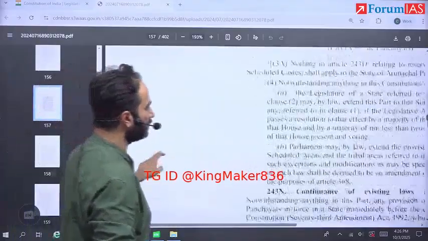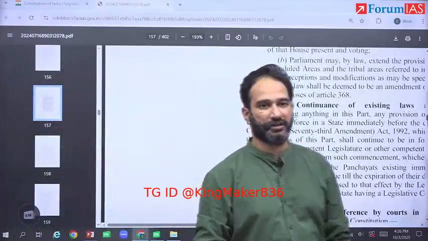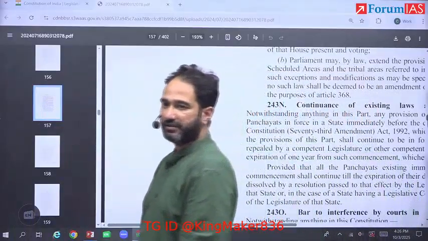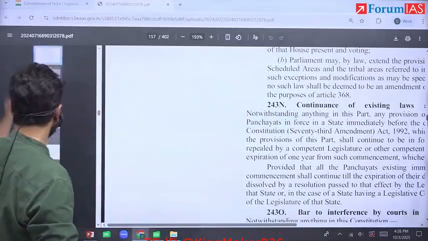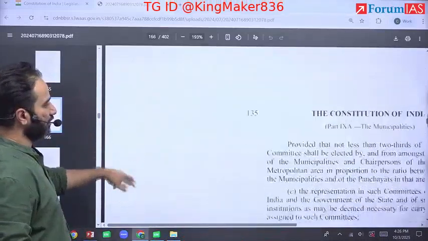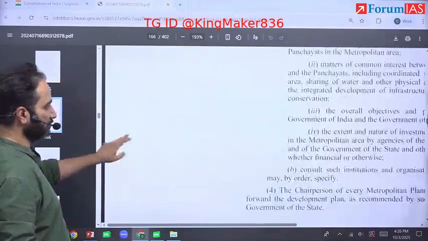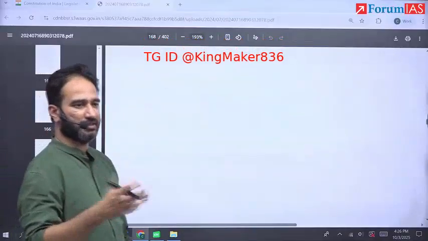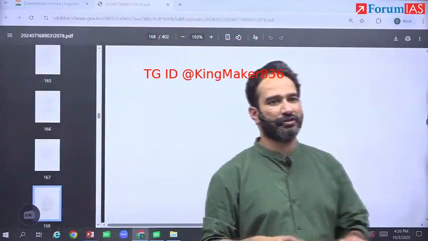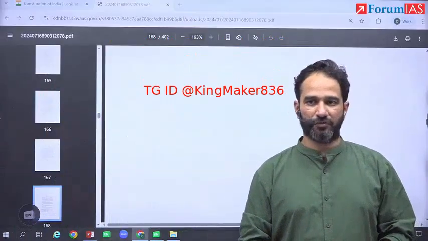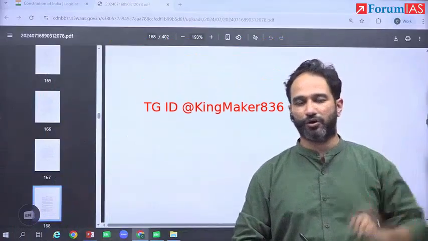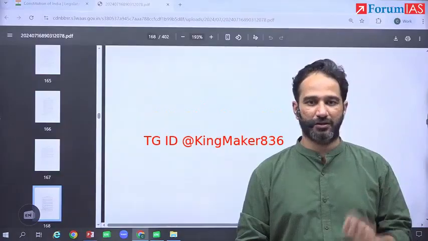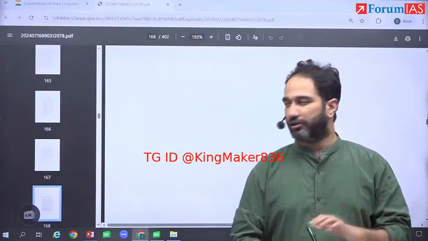So one example that you can write here is Raj Narayan case, 1975. Just the Raj Narayan case itself would be fine. You can also write Kesavananda Bharati, Minerva Mills, others also, it's not a problem. But Raj Narayan case was very symptomatic of the idea that Indira Gandhi's election was cancelled, and then she ended up trying to introduce Article 329A. Everyone is aware of 329A? I'll just show you once.